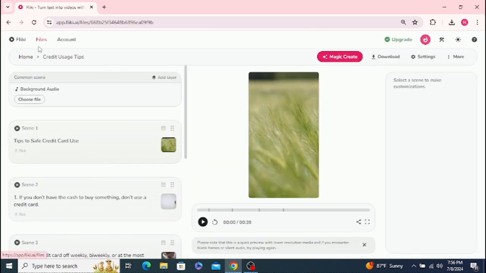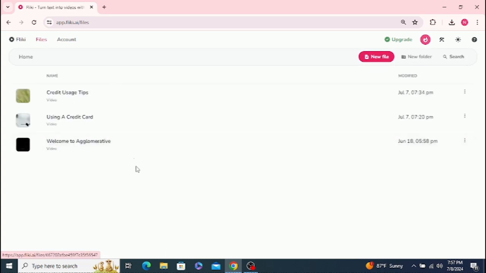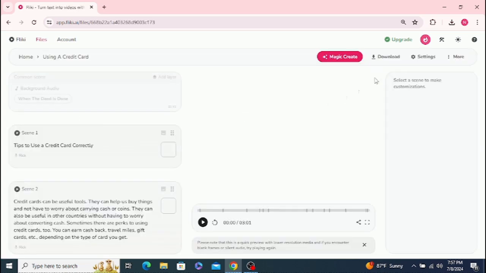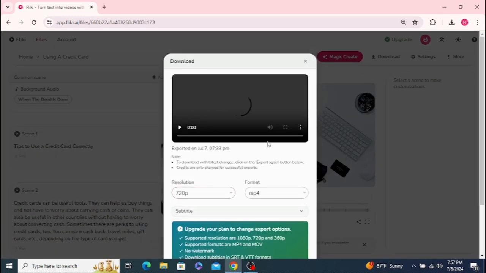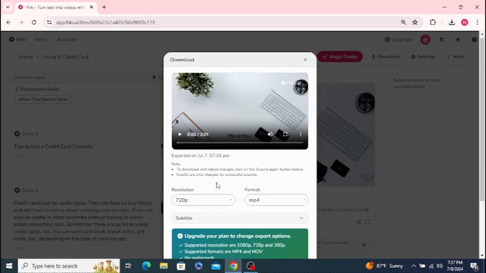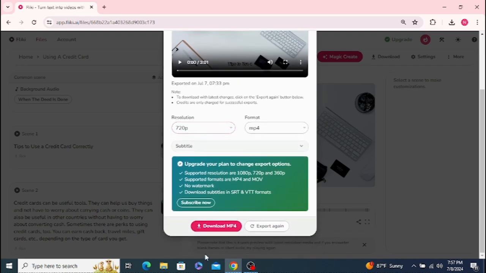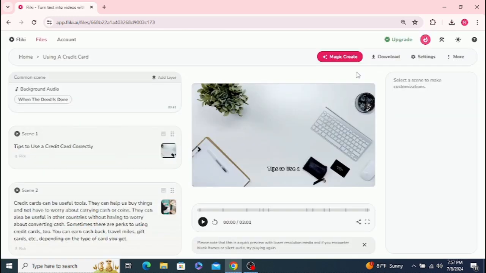So again, to do that real quick, go to your files, choose the one you want, and you should see the download button. Click on the download button, wait for it to load. You'll now see a preview, and then scroll down where it says download, and then you can download to wherever you'd like.